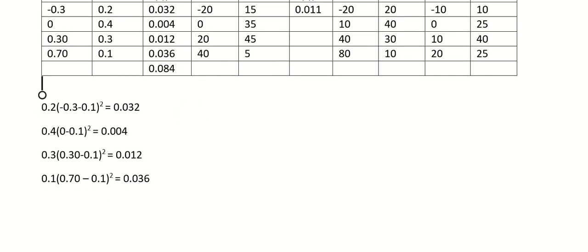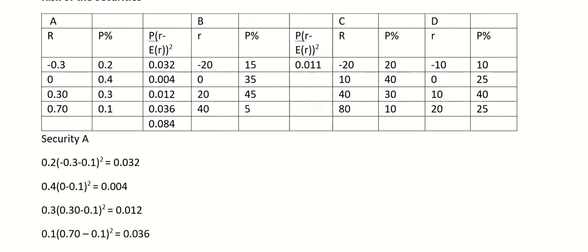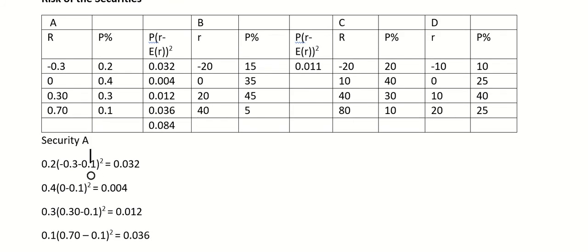So this was for security A. Right? So similarly, we'll apply for security B.